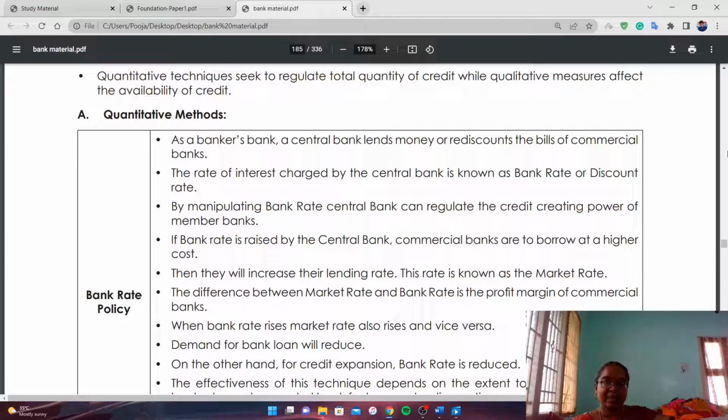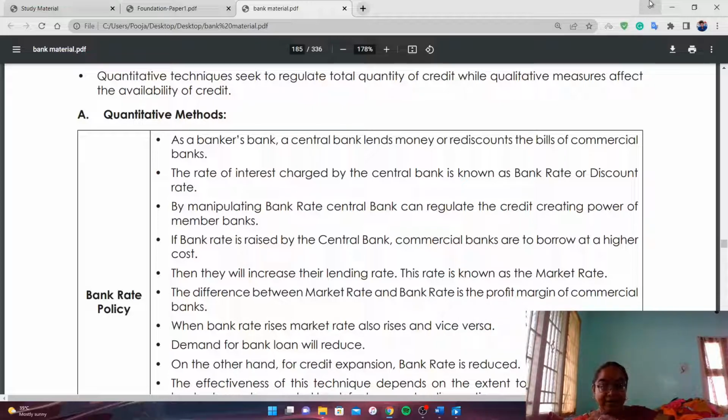Yes, the central bank lends money or rediscounts the bills of commercial banks. The rate of interest charged by central bank is known as bank rate or discount rate. So central bank lends money to the banks and they fix a rate. That rate is called bank rate. By manipulating bank rate, the central bank regulates the credit power.